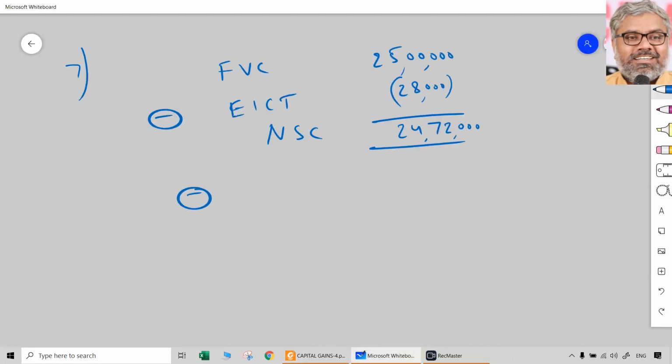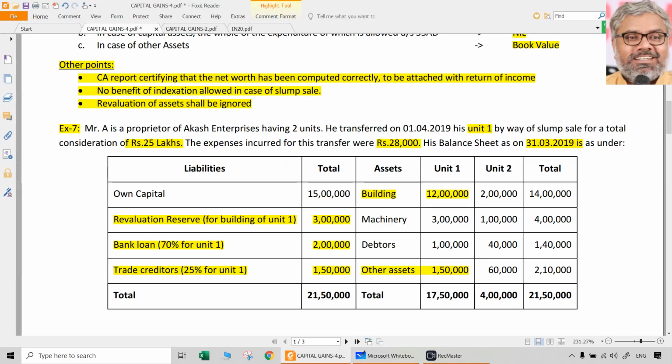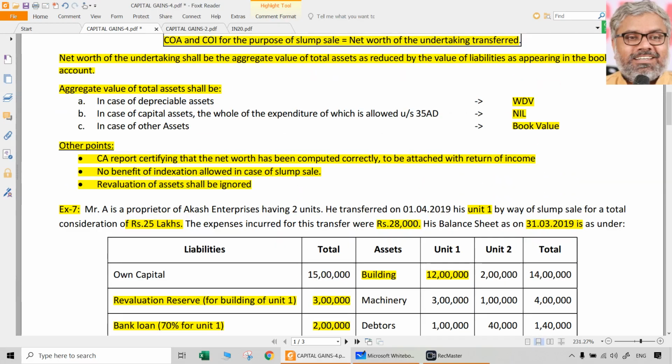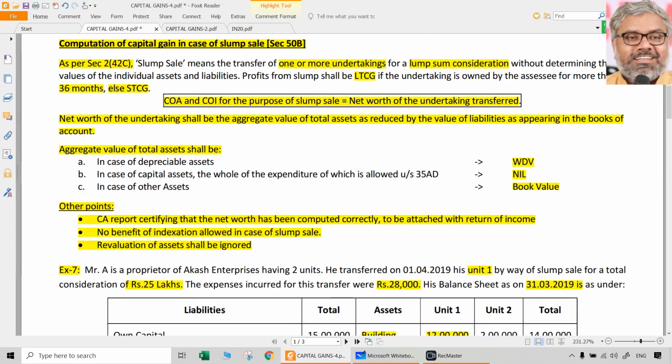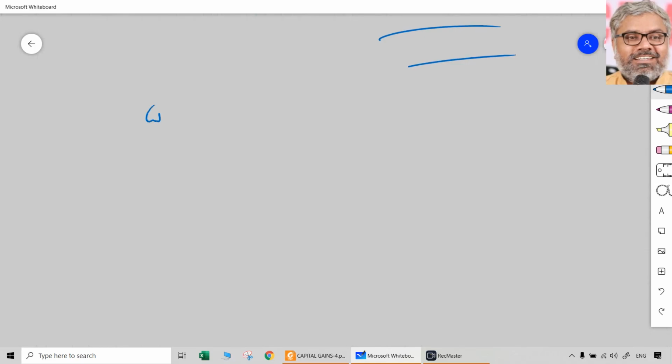From this, what we are supposed to deduct? Cost of acquisition or cost of improvement. But for slump sale, what is cost of acquisition and cost of improvement in accordance with section 50B? That is nothing but net worth of the undertaking that is transferred. So for that purpose, we should find out net worth. So working notes. Computation of net worth. So net worth will have to be calculated naturally by taking assets and liabilities.